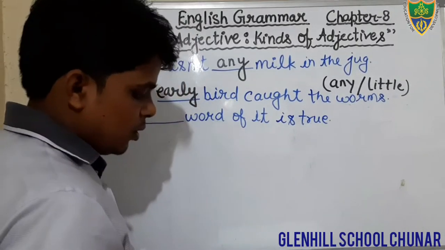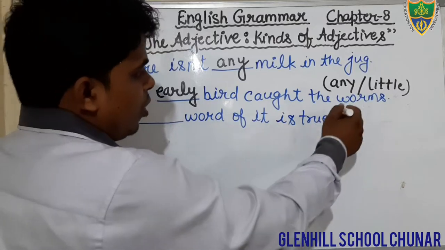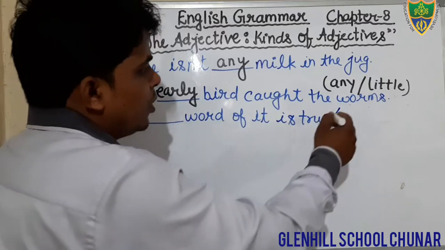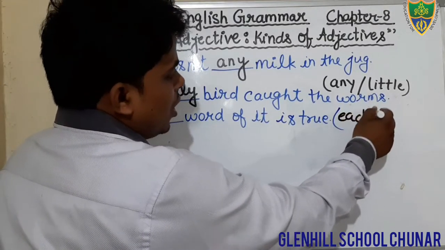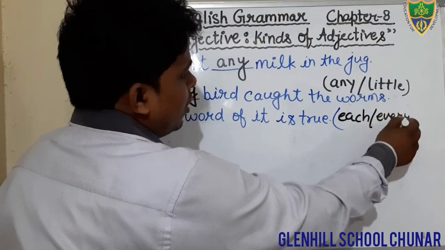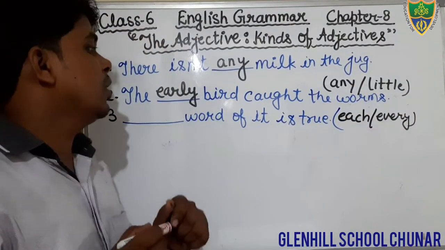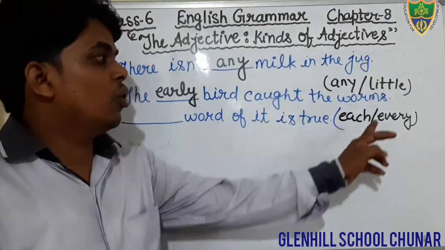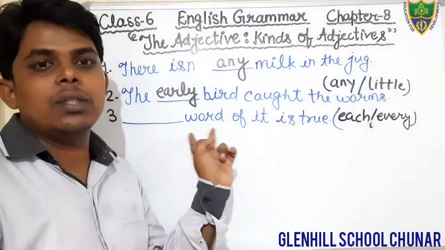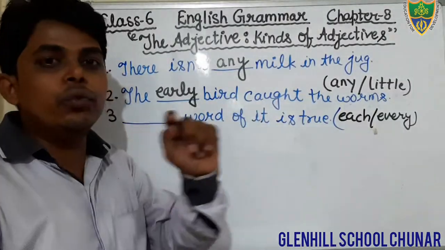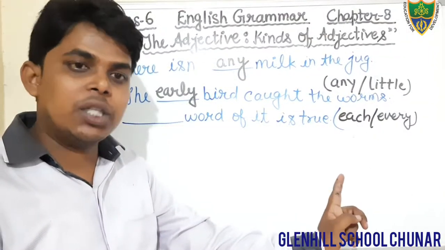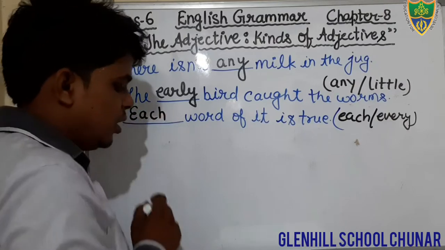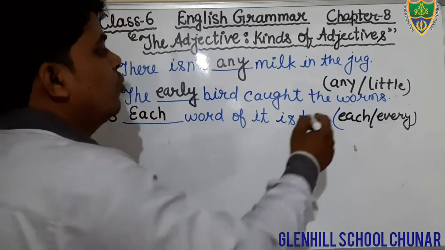Therefore, I will write the option here. You can see each and every. There are two options. Each and every. You have to select only one to fill in the blank. Just see. Each word. Dear students, every, that is not appropriate because there is singular. Therefore, we will also use the adjective singular. Each word, there would be each. EACH. Okay, students?